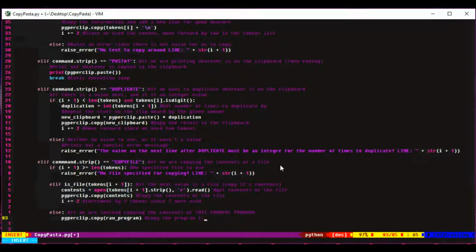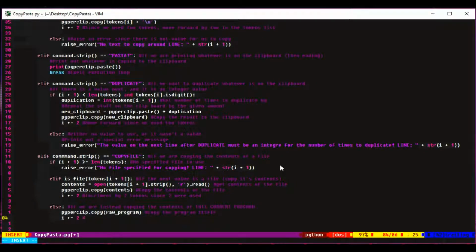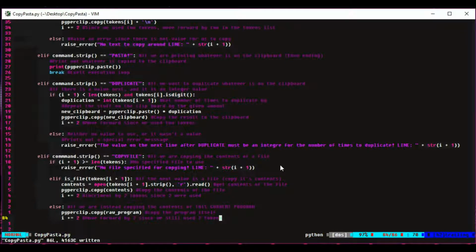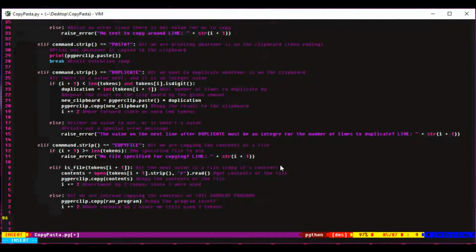And then we increment i by 2 because we use the token for the copy file command as well as the text on the next line, which in this case wasn't a file name. And then we have a final else command for checking commands. Basically, if it's nothing that we recognize, we're just going to skip over it and go on to the next token. So we just increment i by 1.